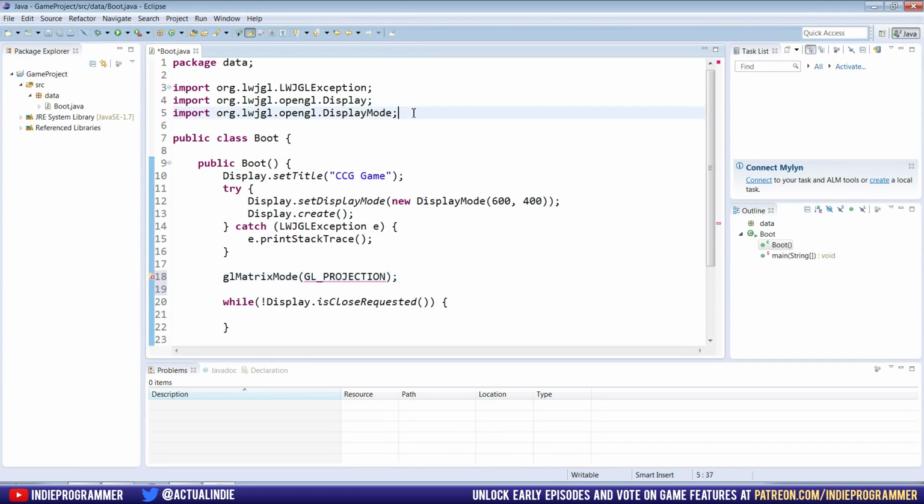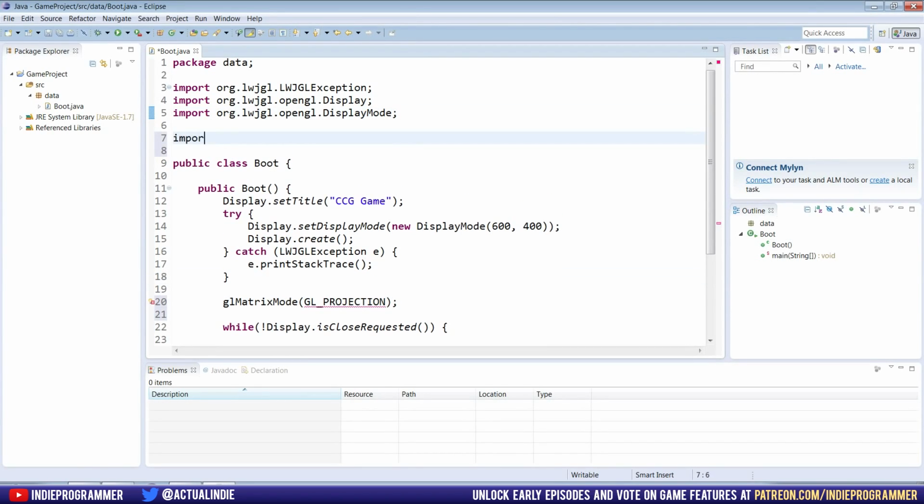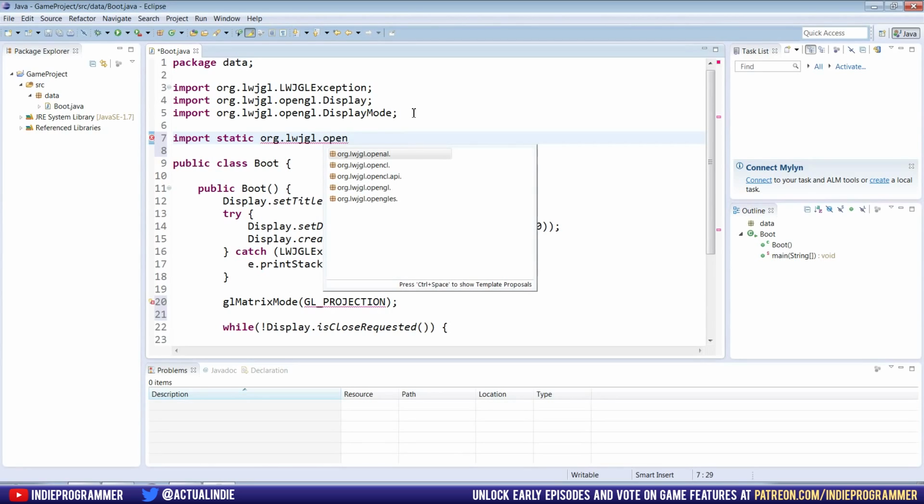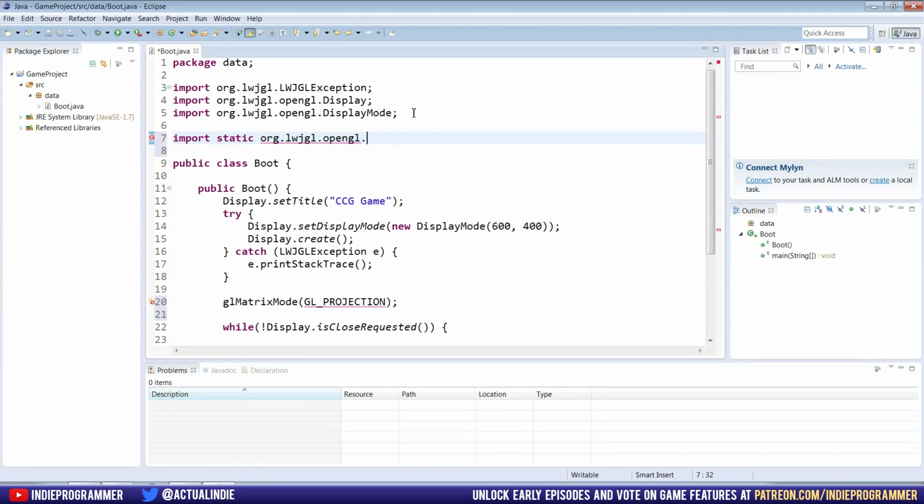And what we're going to do actually up here at the top is we're going to import static LWJGL OpenGL GL11.star. And so what this is going to do is it's going to give us access to the star as a wildcard character. So it pretty much imports everything from this GL11 library. So that's what we're going to be doing.